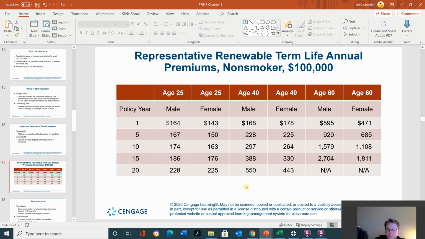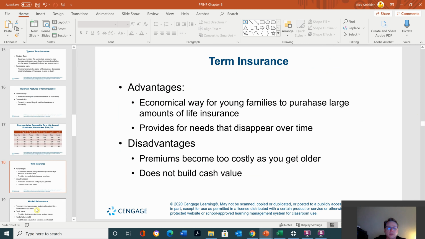They don't even give a 20-year when you get to 60. 15 is as far as it goes out. Okay, term advantages: economical way for young families to purchase large amounts of life insurance, provide needs that disappear over time. Disadvantages: premiums become too costly as you get older, does not build any cash value, but it is the least expensive.